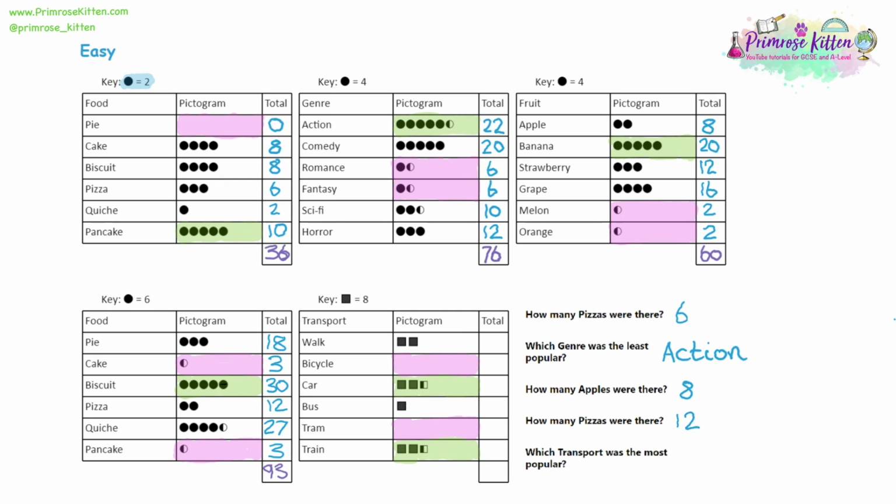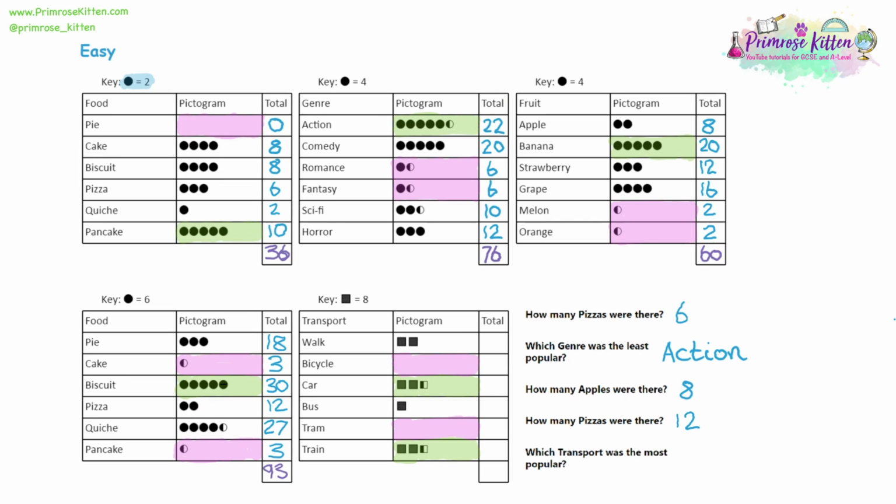And rather than just a black circle for that, you might have a more complicated, more accurate picture of a DVD to show that and make it nicer to look at. Sometimes there isn't a nice, easy picture you can use, and so you can just use a geometrical object like a circle or like a square. The GCSE exam paper, I think you tend to see circles and squares because they're easy to draw. It's not an art exam. They're not going to ask you to draw something really complicated.